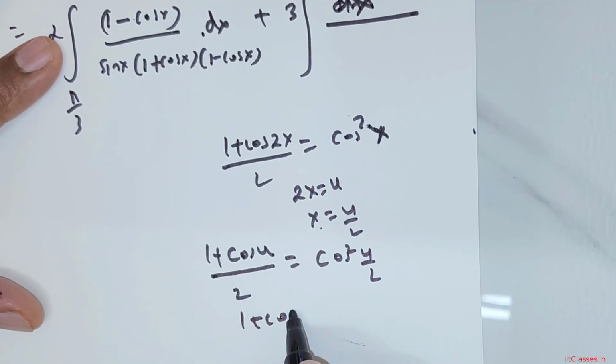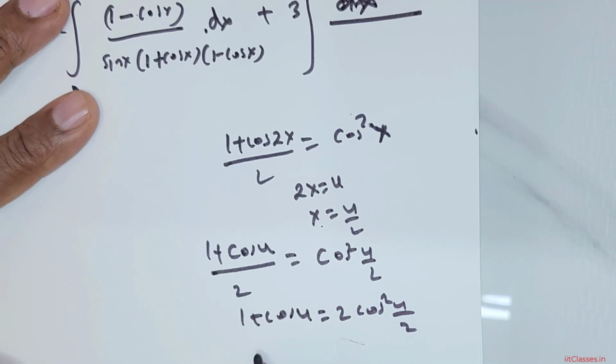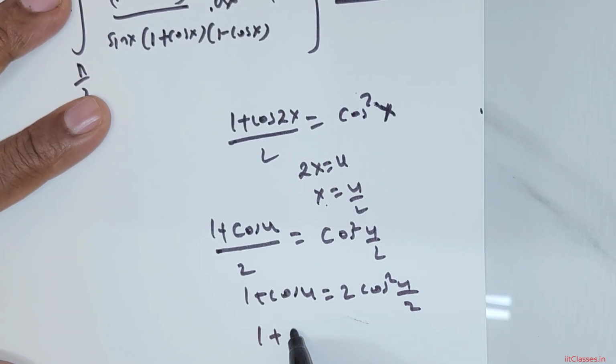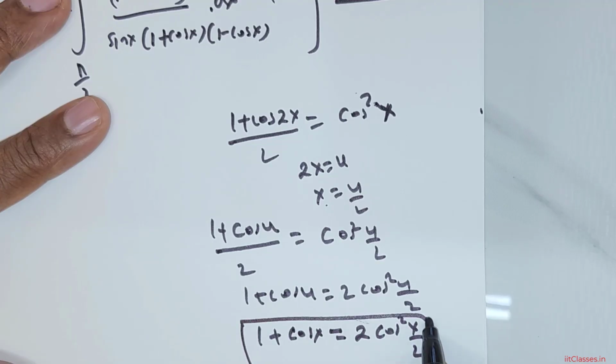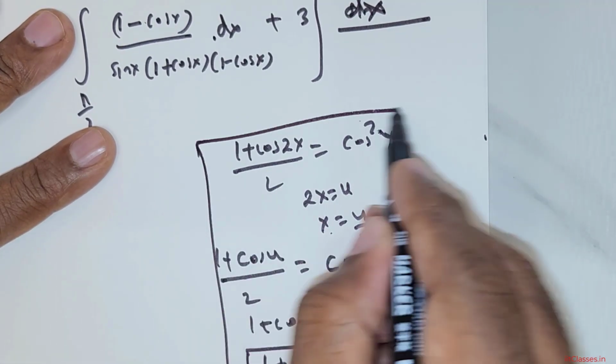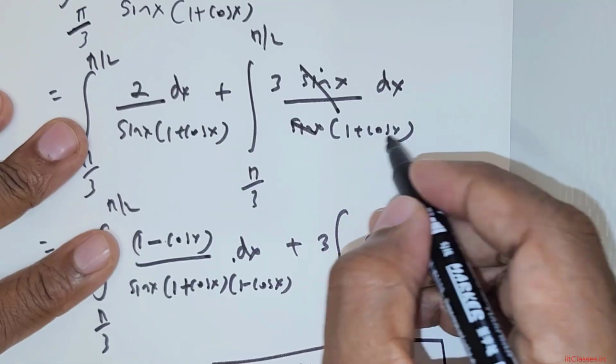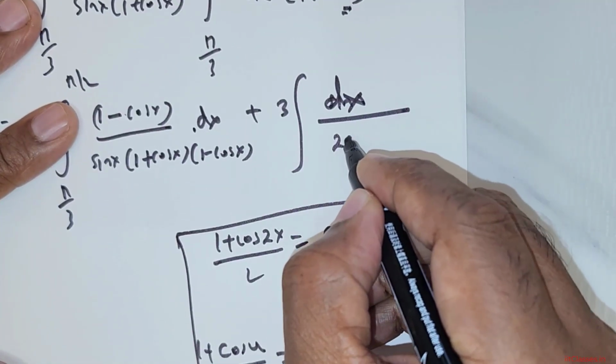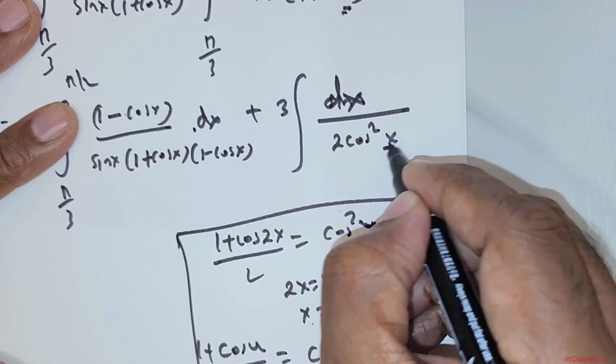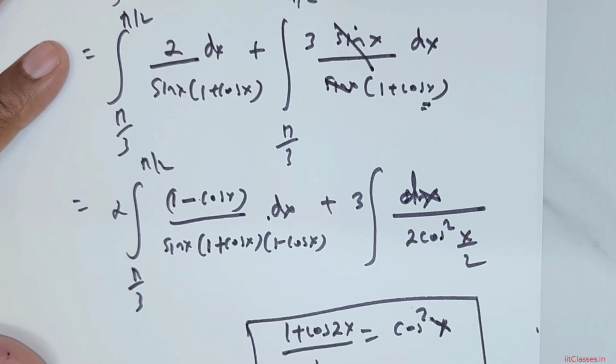Rewriting this, 1 + cos u is equal to 2 cos squared (u over 2). Of course, we can rewrite this to represent cos x. So 1 + cos x is equal to 2 cos squared (x over 2). So this is the substitution: in place of 1 + cos x, I am going to write 2 cos squared (x over 2). Okay.